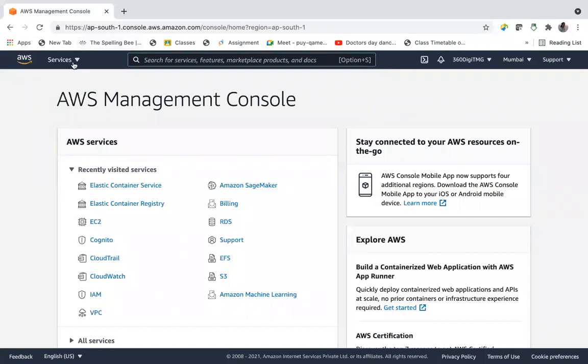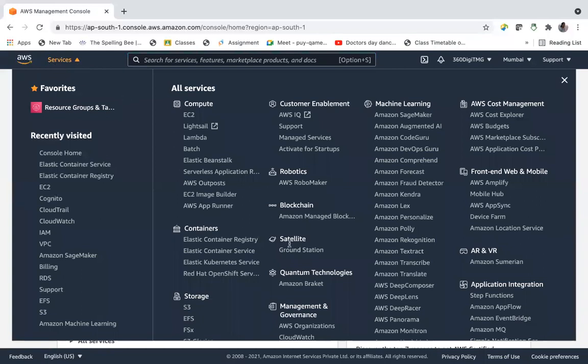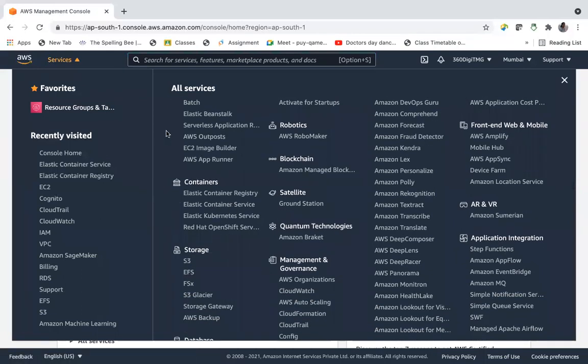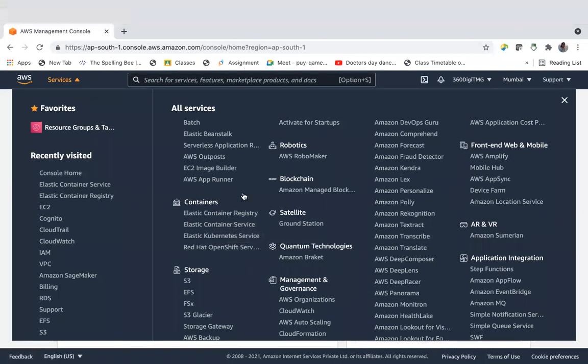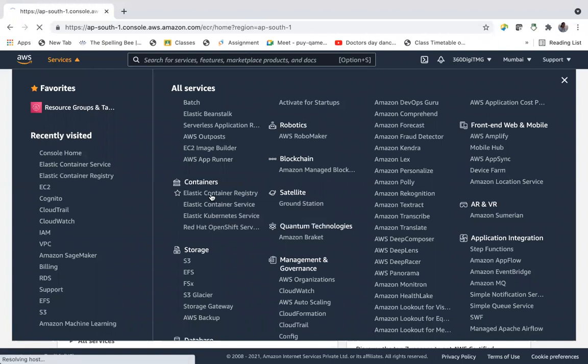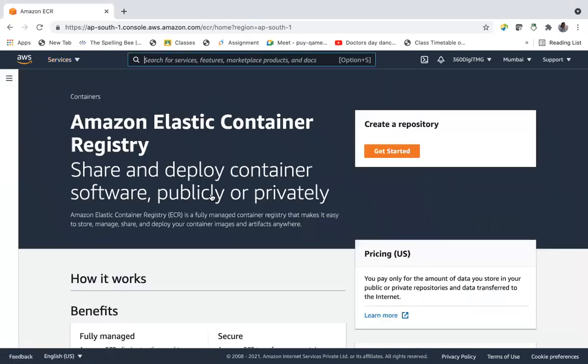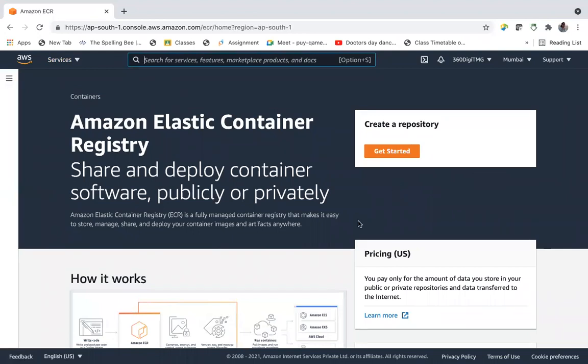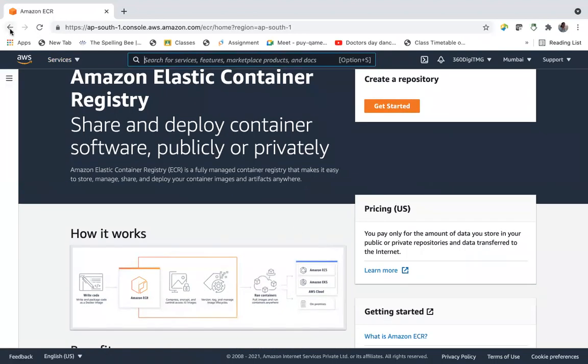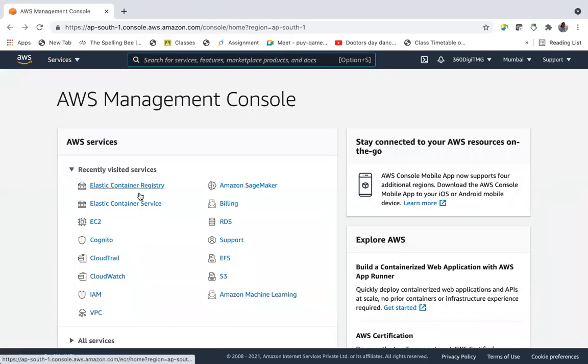See, here we are in the console, and last class we talked about CloudFormation and also Elastic Beanstalk. So we talked about all these things. And today we will talk about ECS, Elastic Container Service. All these are container services. Elastic Container Registry. Here you can create your own Elastic Container Registry, which is nothing but image.